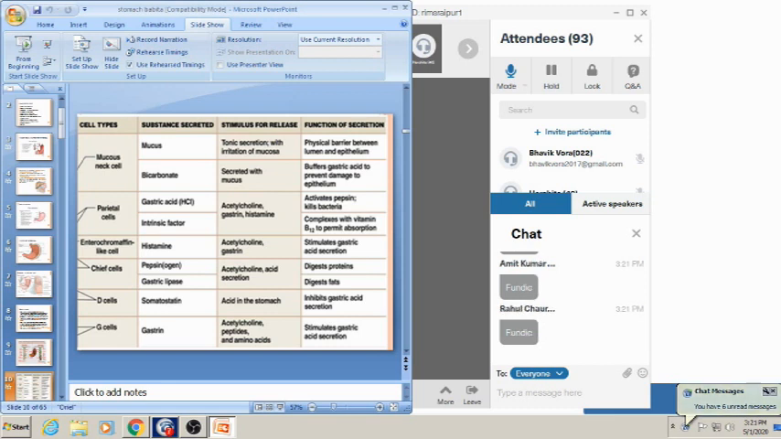It comes from the chief cells in the inactive form, that is pepsinogen, which kills the bacteria. And intrinsic factor combines with vitamin B12 to permit its absorption. Vitamin B12 is necessary for the